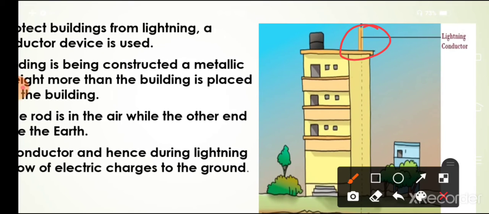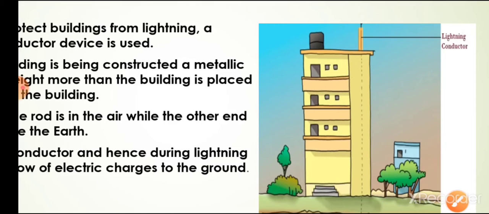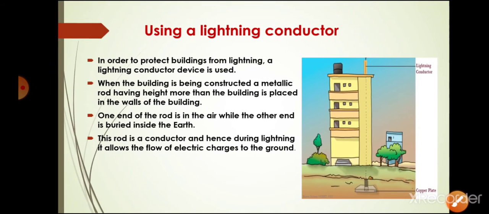The base of the metallic rod is attached to a thick metallic wire which goes very deep inside the earth. When lightning strikes, the electric charge goes to the lightning conductor and then to the earth. So the vertical metallic rod provides an easy route for the transfer of electric charge to the ground.